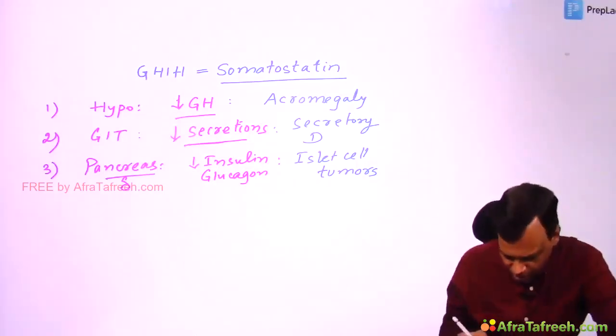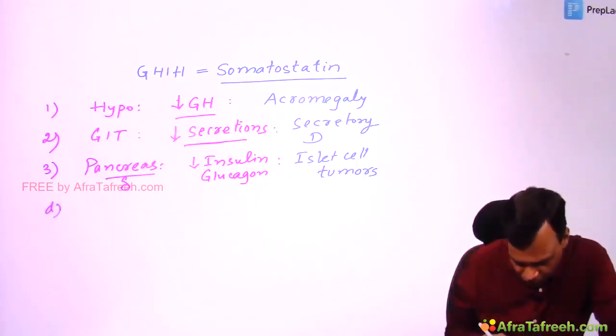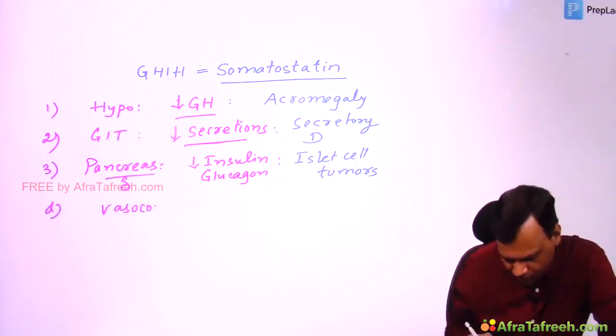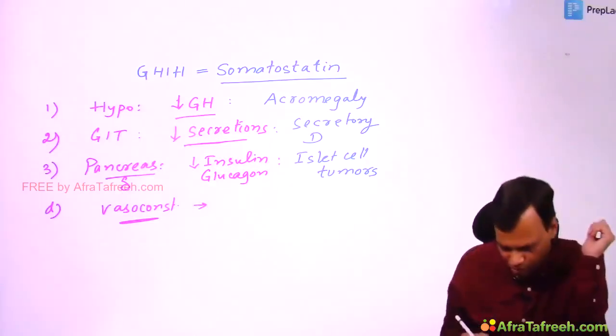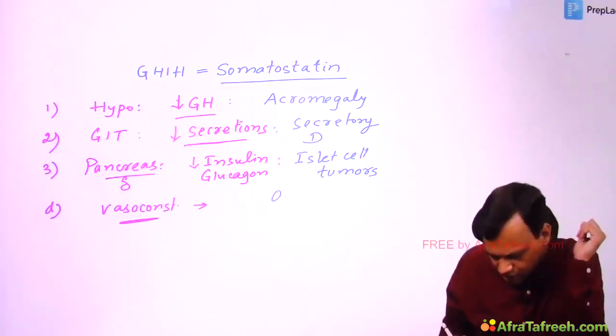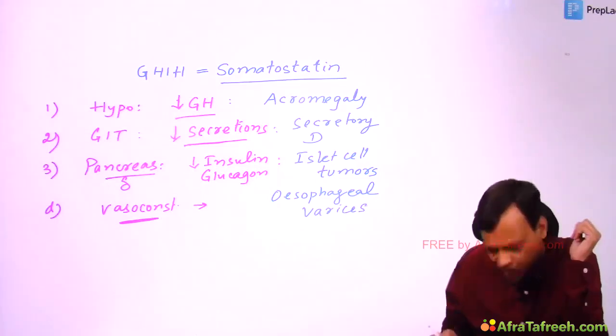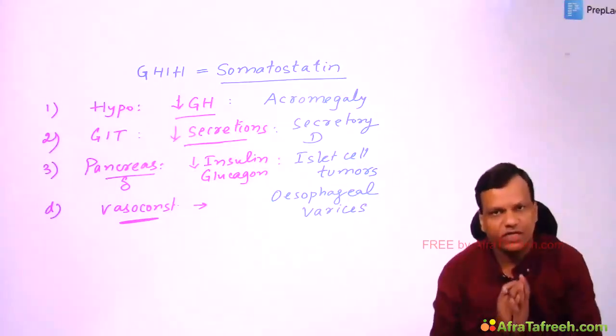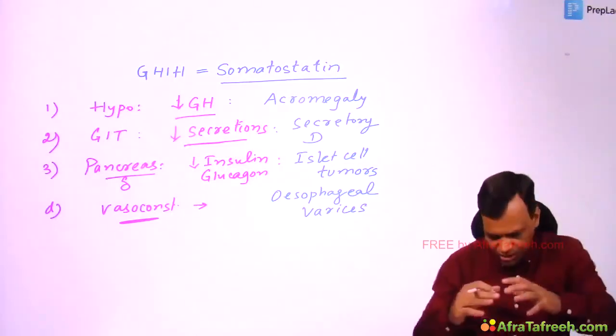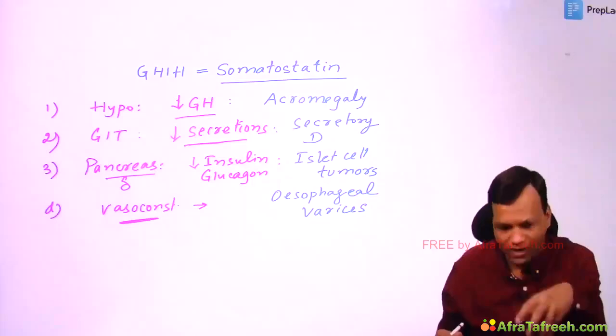Now apart from these, somatostatin is a powerful vasoconstrictor, and this vasoconstricting property of somatostatin we can use in esophageal varices, particularly when they are bleeding esophageal varices. Clear? So these are the important uses of somatostatin.